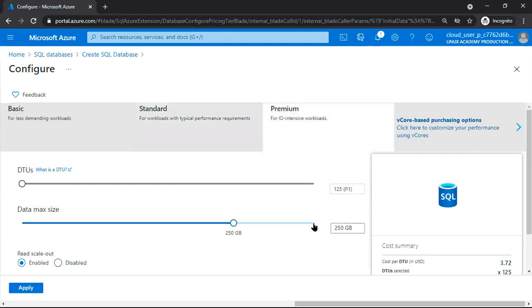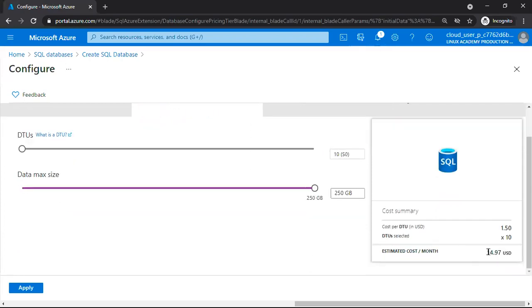In the case of premium, the database can grow up to 1 TB. So different size options are available here. Let's say I'm going with the regularly used option, 10 DTUs up to 250 GB. For this database, what do we pay monthly? About 1,000 rupees. That means we are not purchasing any hardware, not purchasing a SQL Server license, and there is no need to perform patching on our own. Microsoft handles everything, including security.